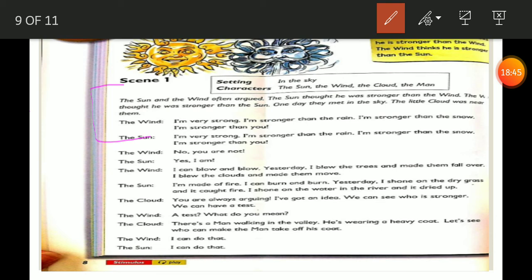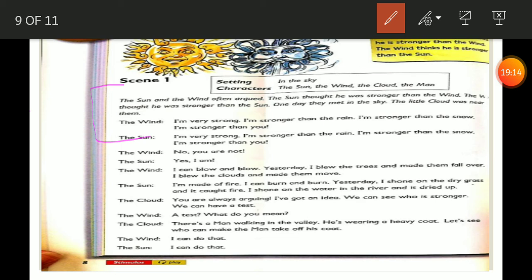Here, between the wind and the sun. The wind: I'm very strong, I'm stronger than the rain, I'm stronger than the snow, I'm stronger than you. The sun: I'm very strong, I'm stronger than the rain, I'm stronger than the snow, I'm stronger than you. The wind: No, you are not. The sun: Yes, I am. The wind: I can blow and blow.